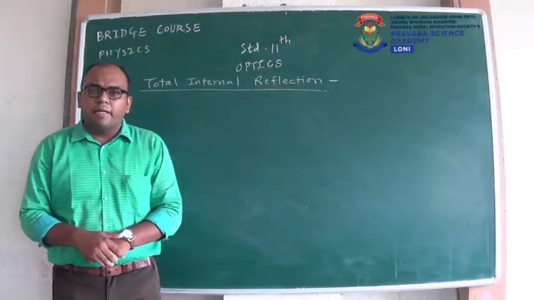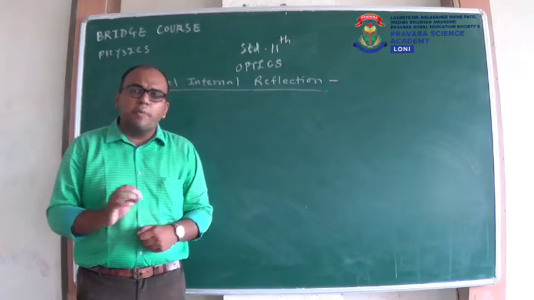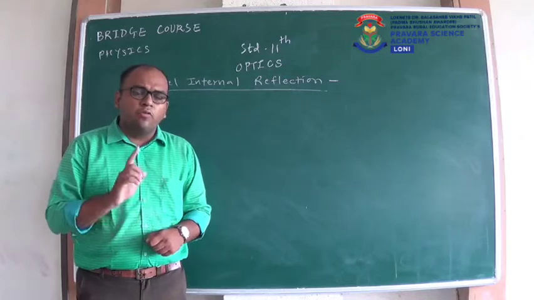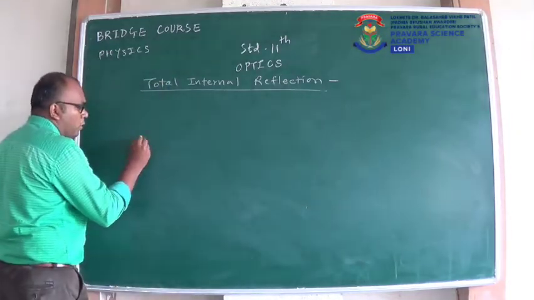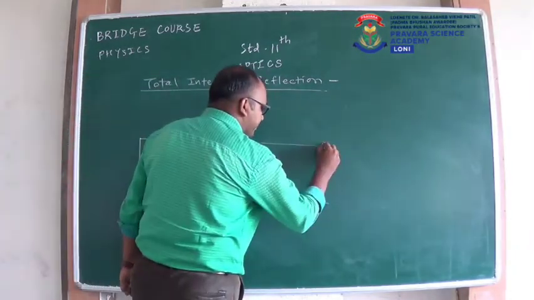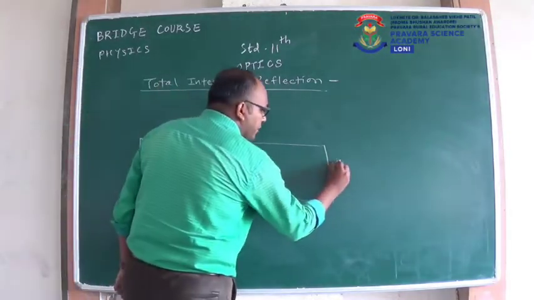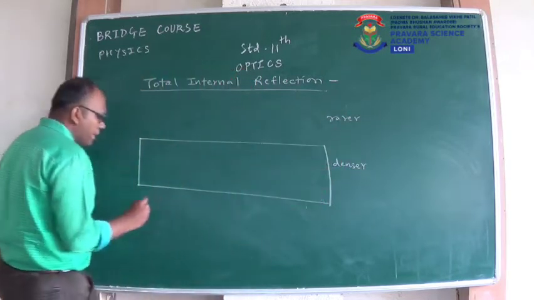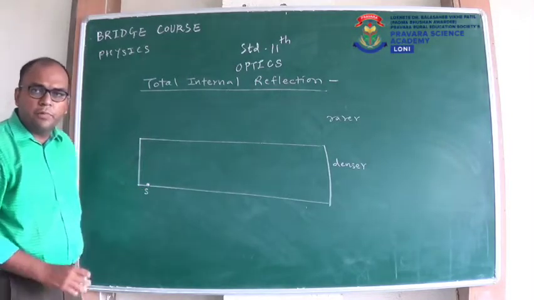We will start with the next topic, and that is total internal reflection. You already studied this topic in standard 10. I will just revise it because it is there as it is in standard 11. So what is total internal reflection? I will consider one denser medium. It may be glass, it may be water. So this is our denser medium. This is our rarer medium. Suppose I have put a source of light here at the bottom. This is our source of light.